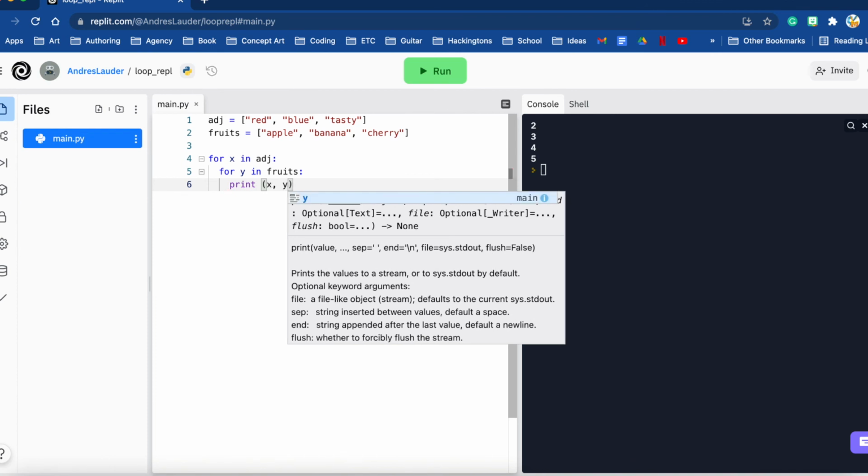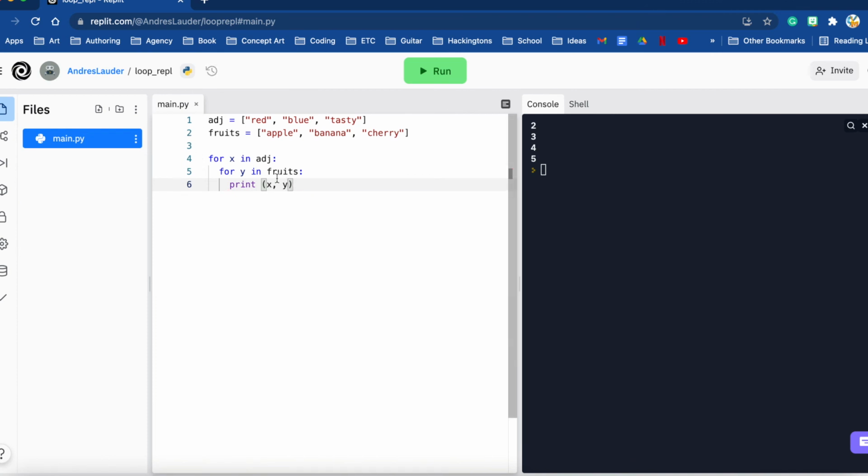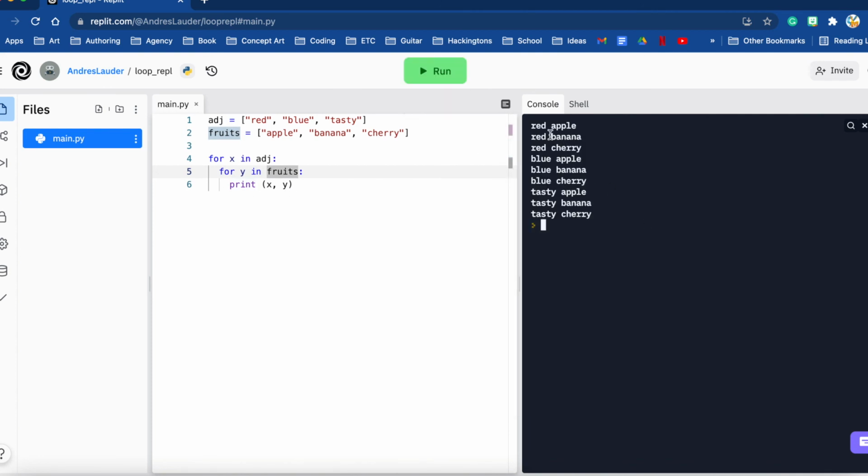So here we have our nested loop: for x in adj, short for adjectives, and that's our first variable. And now we're nesting another loop inside by going for y, so we're calling it something else, in fruits, print x and y. Here we go. Now this is where you need to wrap your head around the logic of this program.